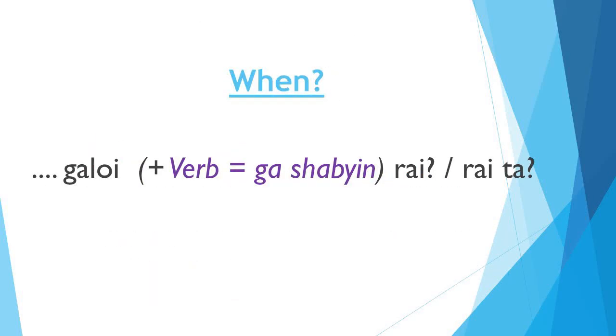Okay, let's learn the when question sentence. The sentence ending with rai or raita, with the question word Gashbin before the main verb, is used for asking the question when.